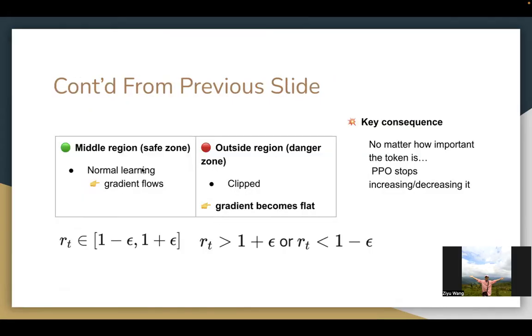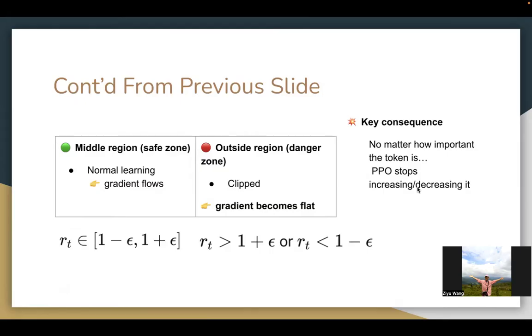From the previous slide, we know that the middle region is a safe zone, where r_t is between 1 minus epsilon and 1 plus epsilon. The outside region is the danger zone, the clipped region, and the gradient will become flat. No matter how important the token is, PPO stops increasing or decreasing it.